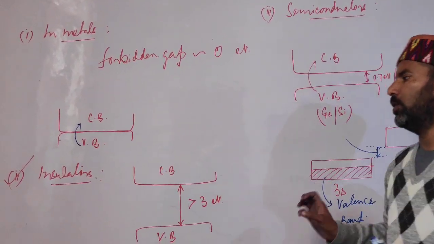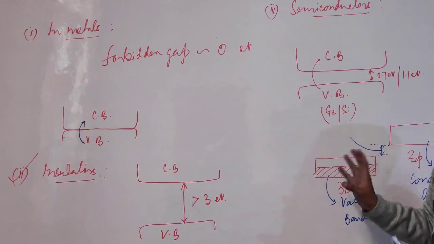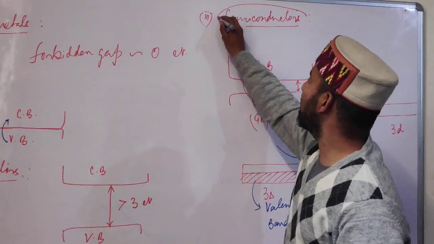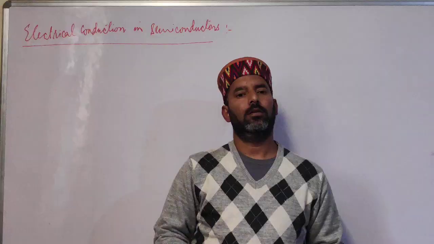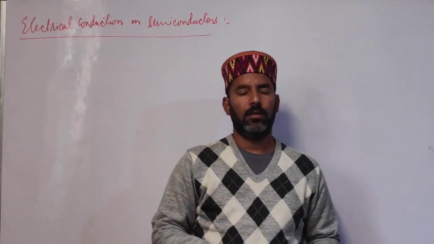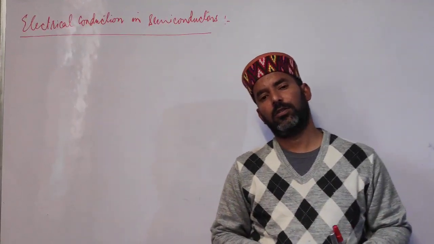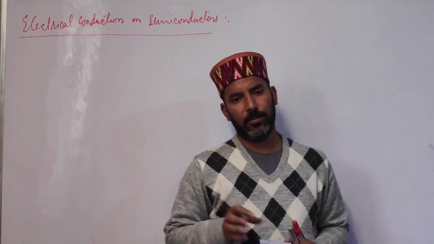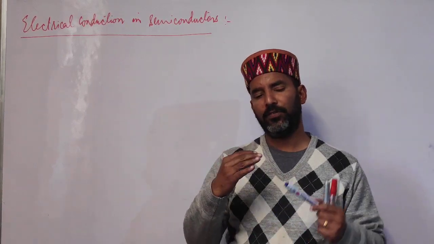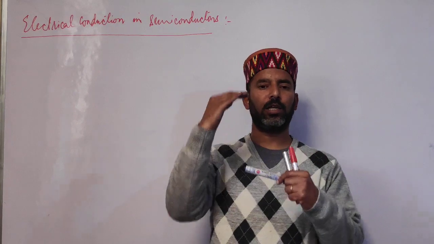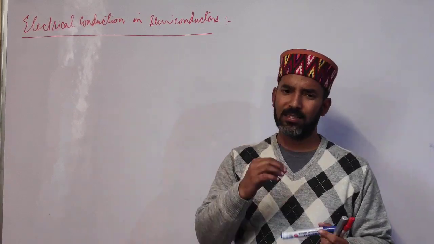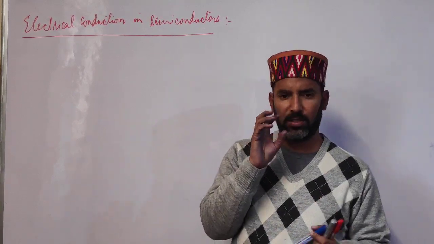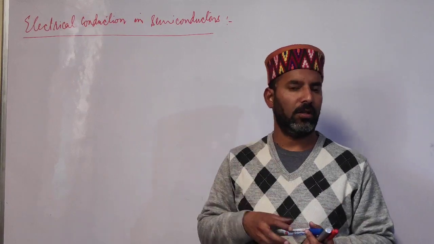Now students, I'll teach you the mechanism of conduction in semiconductors. Students, in semiconductors, the forbidden gap, that is the energy gap between the valence band and the conduction band, is intermediate. That means it is not very large.